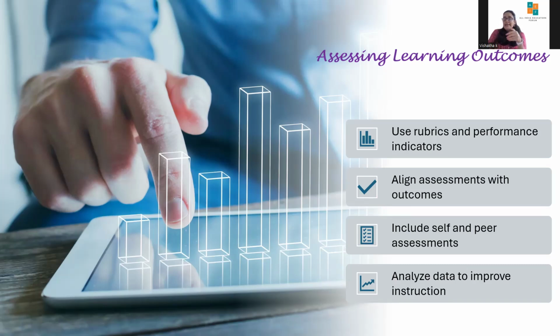Number two, align assessment with outcomes. Now, assessment should directly measure the skills and knowledge described in the learning outcomes. This ensures validity, that you are testing what you intended to teach. For example, the learning outcome will be students will be able to apply fractions to real life problems.